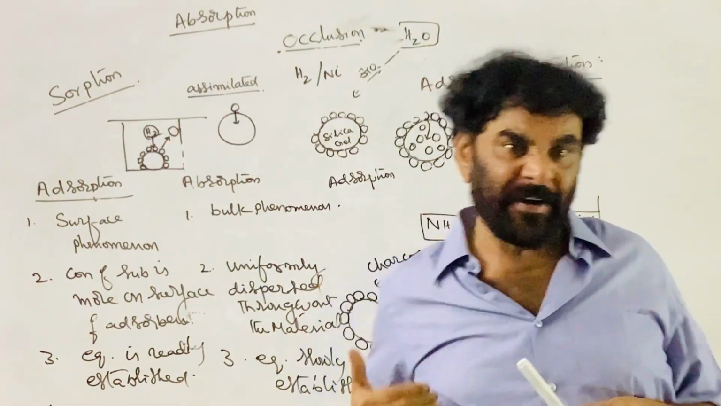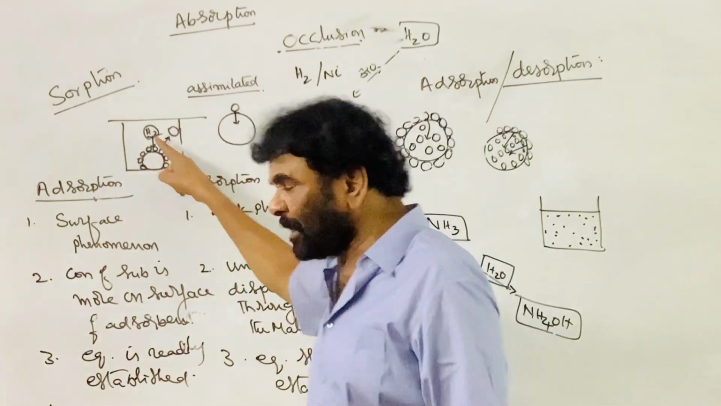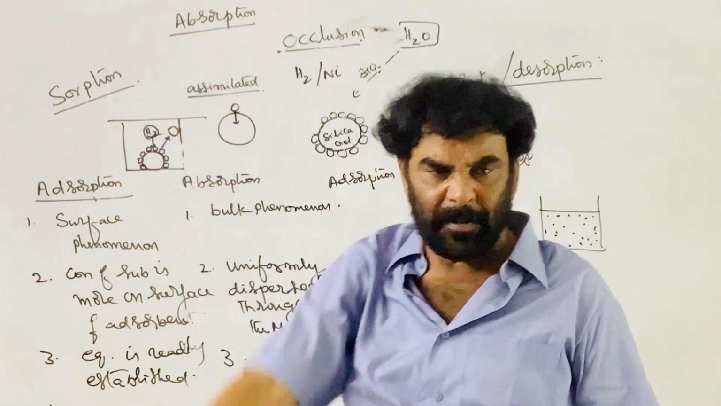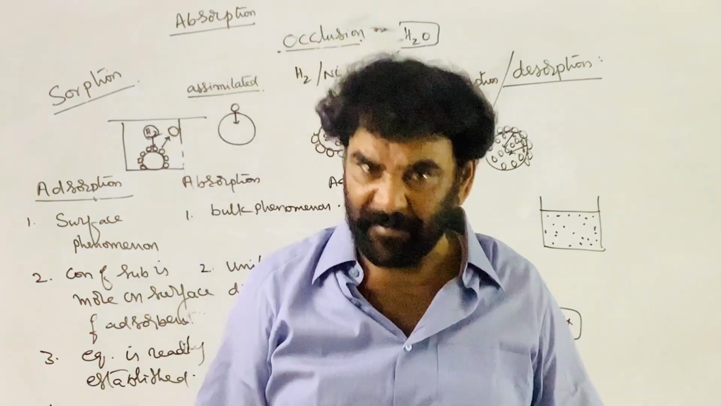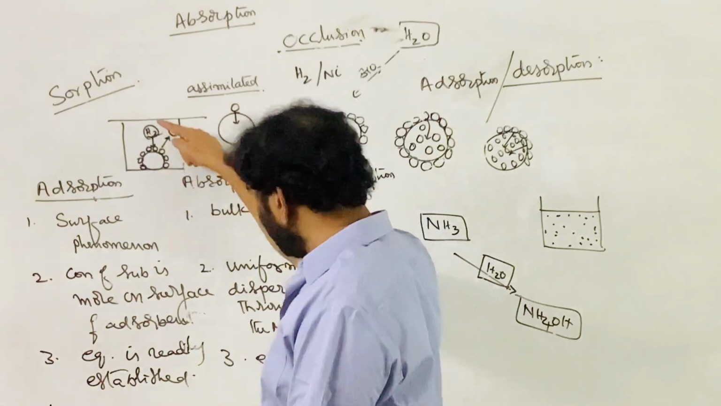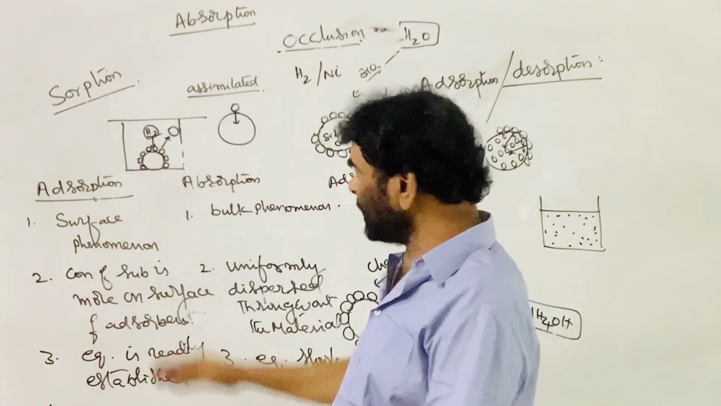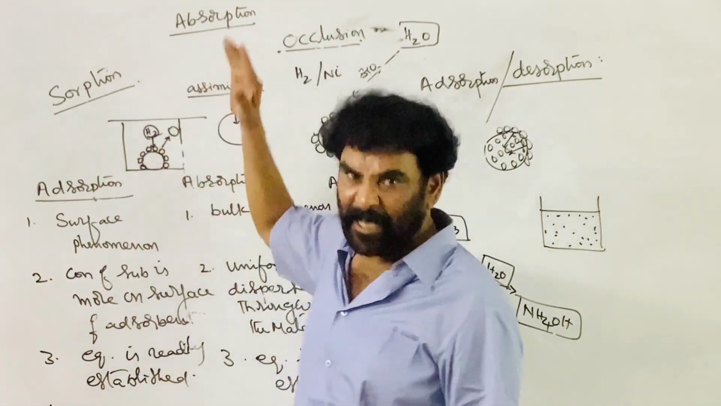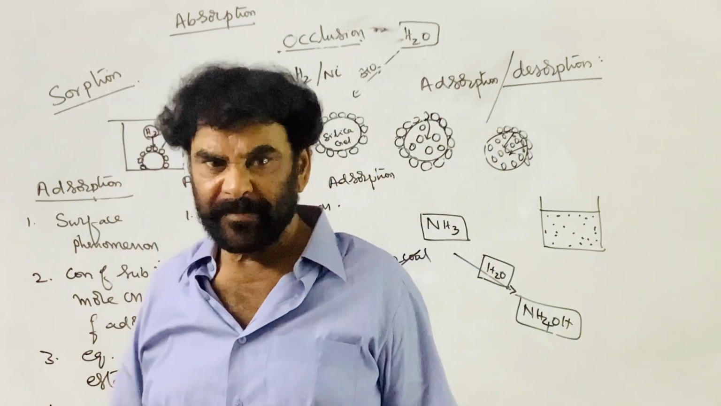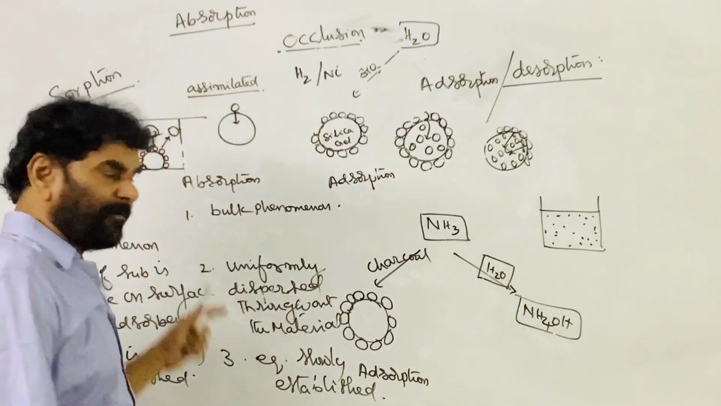With time, the rate of adsorption decreases due to the decrease of the surface area. The rate of adsorption is directly proportional to the surface area available for adsorption. Therefore, in the beginning only adsorption takes place. With time, desorption slowly takes place as the opposite process. And after some time, what happens?